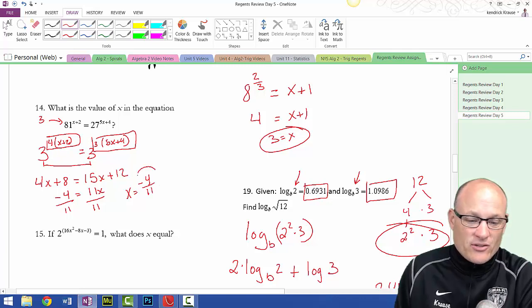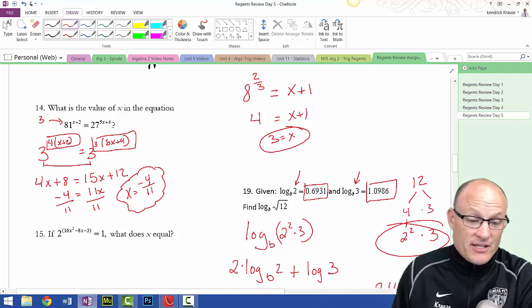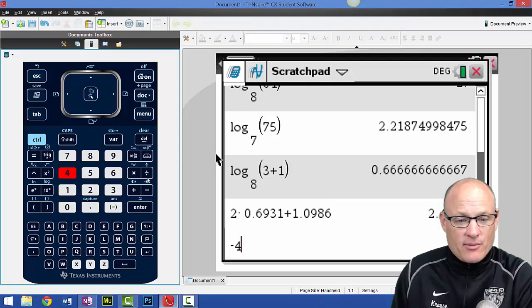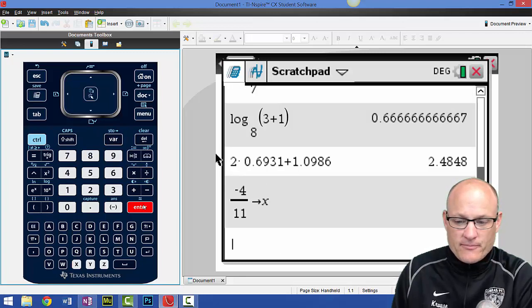Now that to me just seems like I made a mistake. I don't know, I might have. It seems like a really stupid answer. So I'm going to try it. I'm not even lying to you, I really think I made a mistake. So negative 4 divided by 11, I'm going to store this into x. I really don't think this is right.